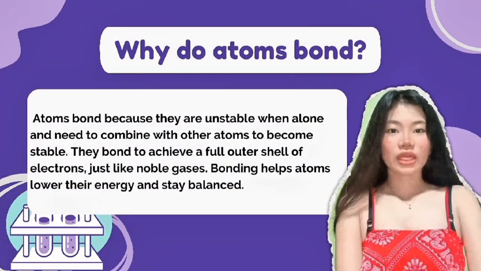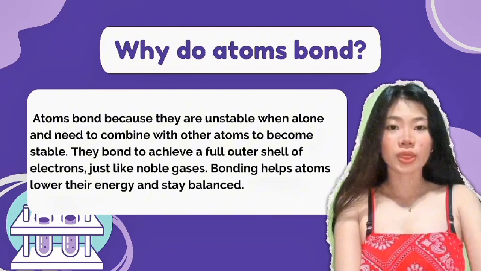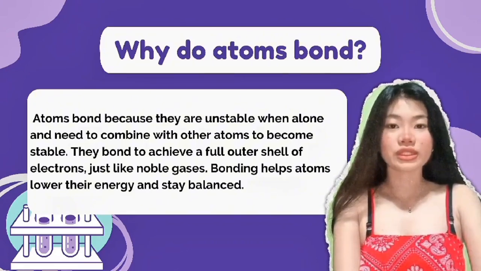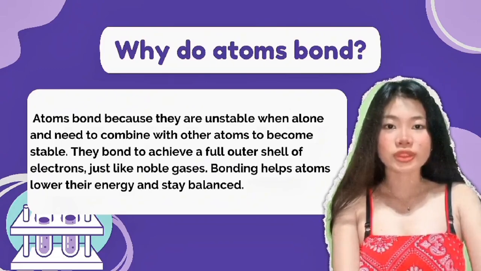Atoms bond because they are unstable when alone and need to combine with other atoms to become stable. They bond to achieve a full outer shell of electrons, just like noble gases. Bonding helps atoms lower their energy and stay balanced.